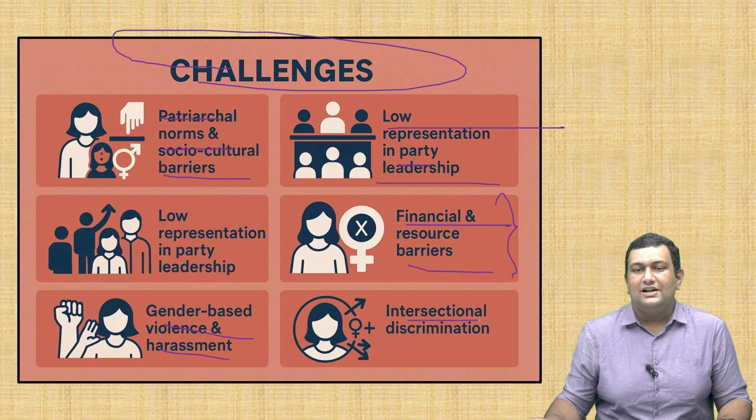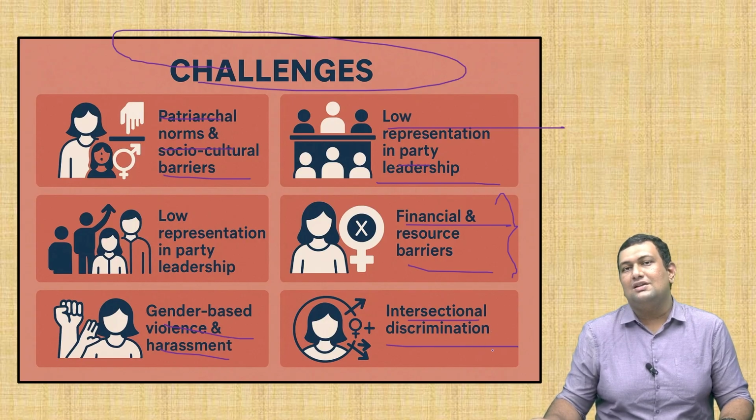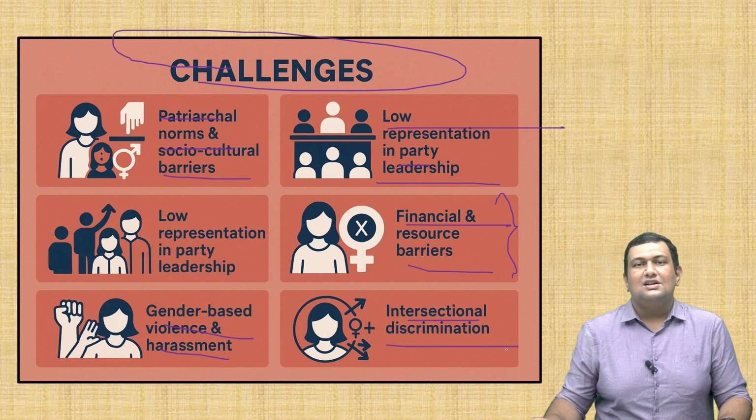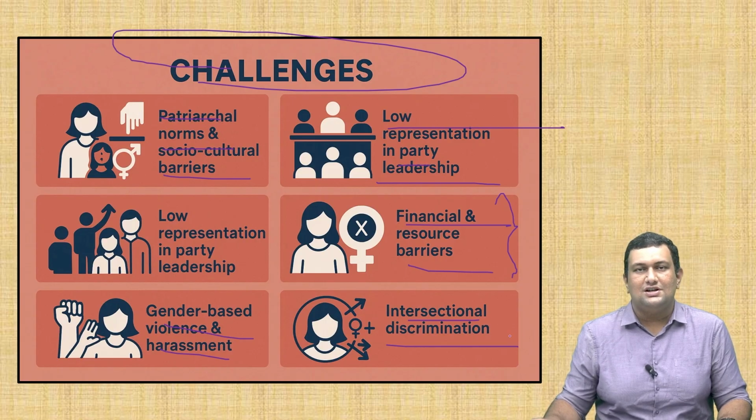Another aspect is intersectional discrimination. Here the discrimination is not just based on gender, but also on other aspects like caste and class. For example, the so-called lower class people, especially women, face double discrimination. One is based on their gender, another based on their caste. So this also in turn discourages them from joining politics.